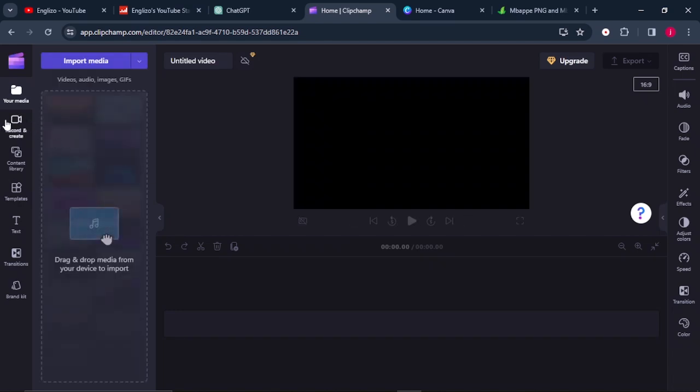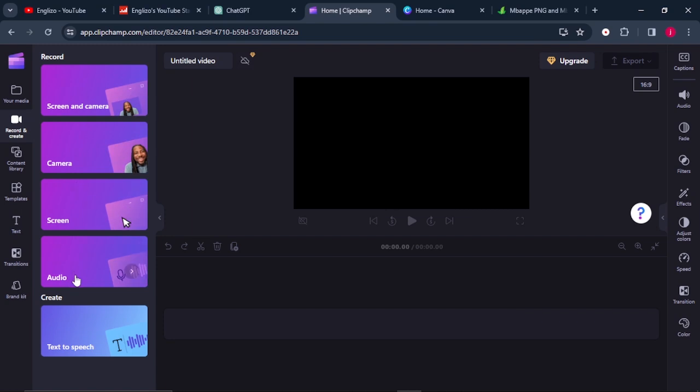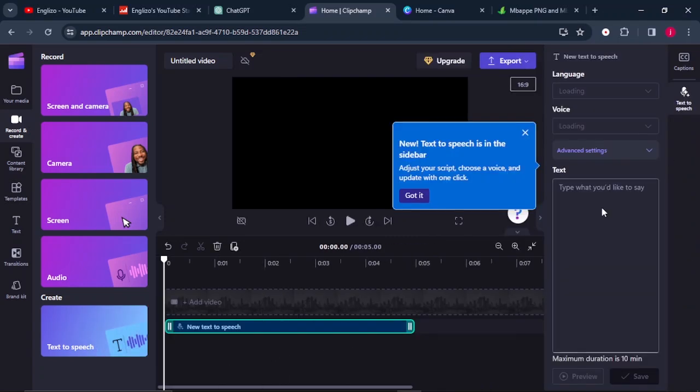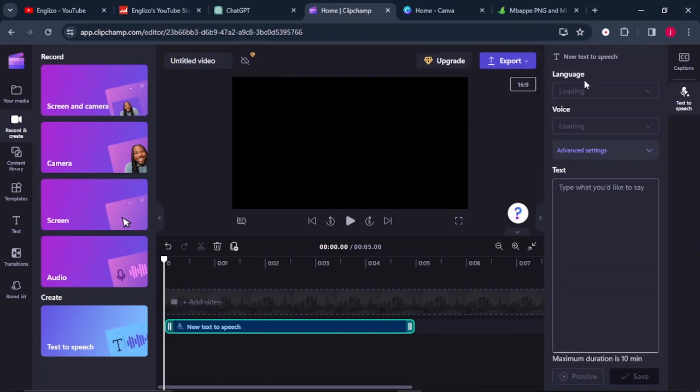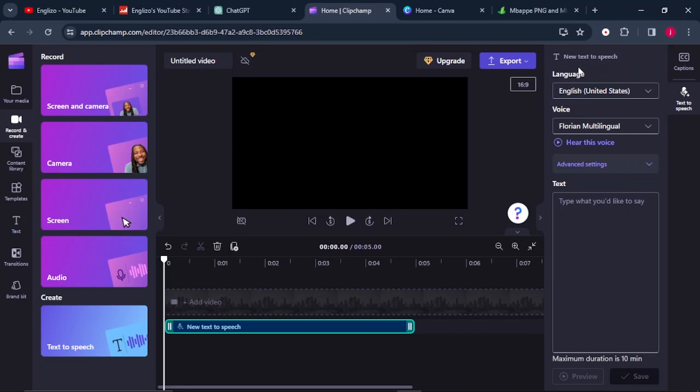Once you're on this dashboard, I want you to come here to where it says record and create. Once you click, there are these bars which will open up. I want you to click where it says text to speech. Once this dashboard opens up, to your right, when you look carefully, there is what is written to say new text to speech.